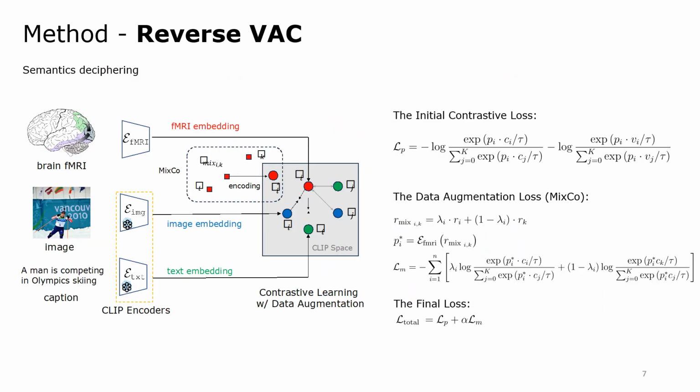The role of our reverse VAC component is analogous to that of the VAC in the human visual system. In other words, it seeks to extract semantics from the fMRI data. This is achieved by training an encoder to align fMRI features with the pre-aligned and fixed CLIP space using contrastive learning. The initial contrastive loss aligns the fMRI embedding with both the CLIP image embedding and the CLIP text embedding. However, different from the literature, we address the problem of imbalance of data between the original CLIP trained on 400 million samples and standard fMRI datasets having only a few hundred samples.